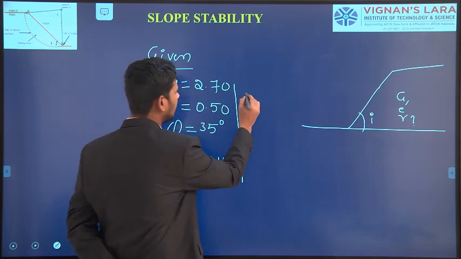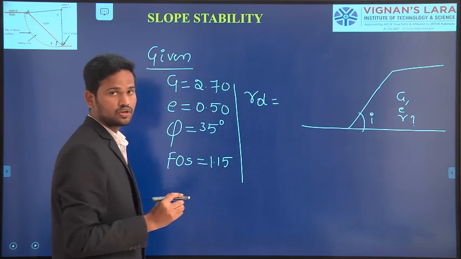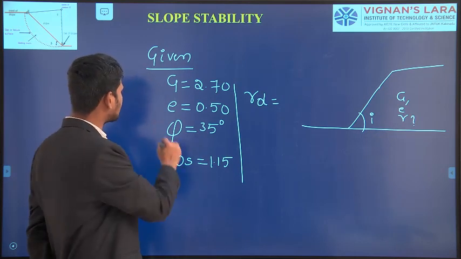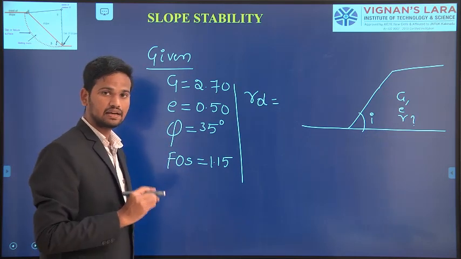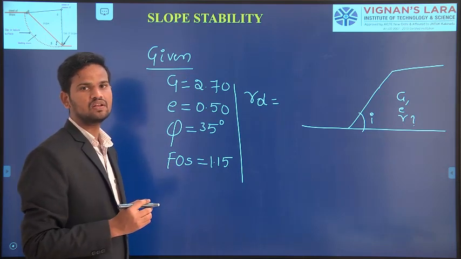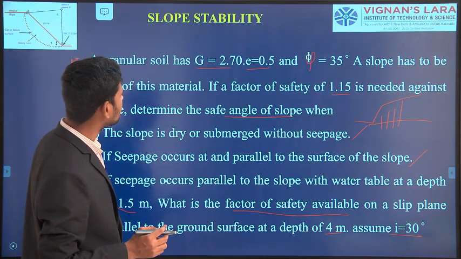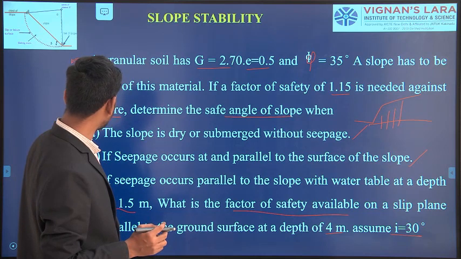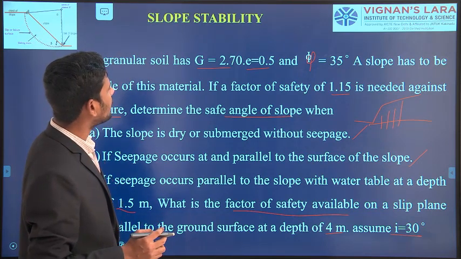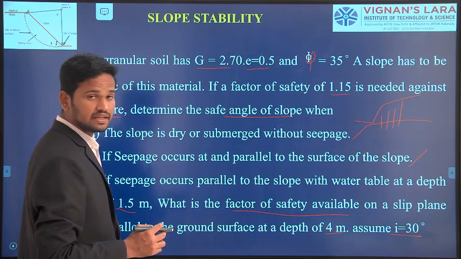First I am calculating the dry unit weight of the soil mass. Based on these parameters, I can calculate the dry unit weight of the soil equals G gamma w by 1 plus e. If you observe here, did they give the unit weight of the water? They have not given any unit weight of the water in the question. Specific gravity and void ratio are given, but not any unit weight of the water.